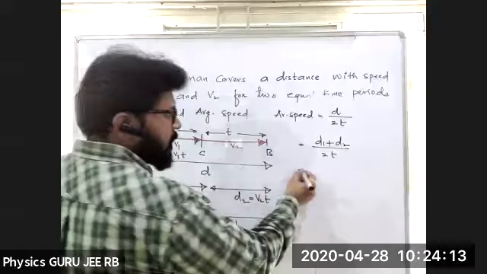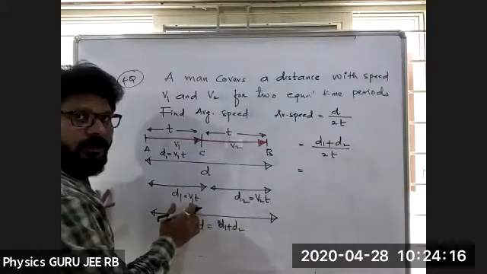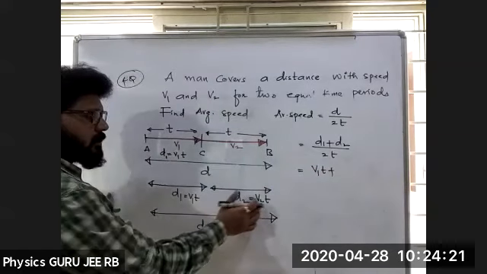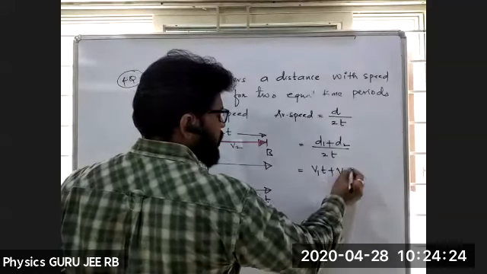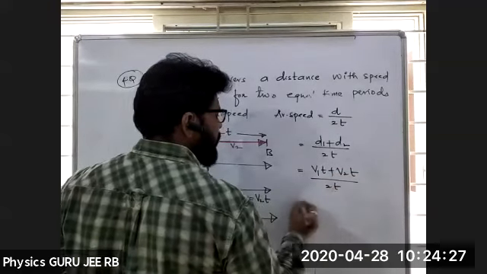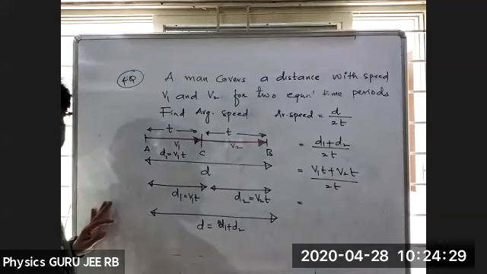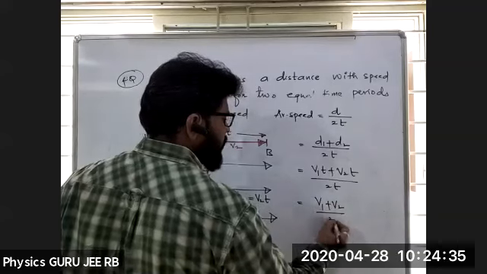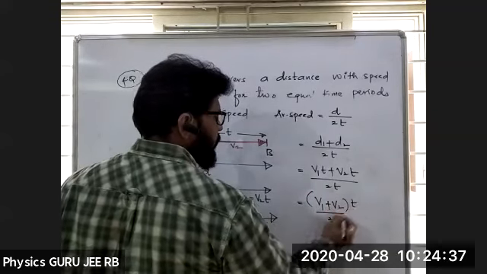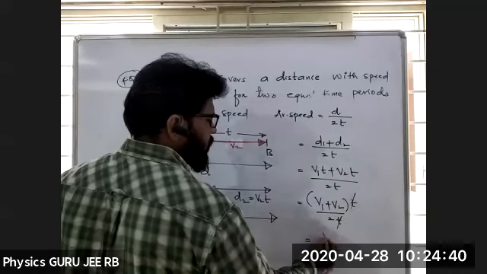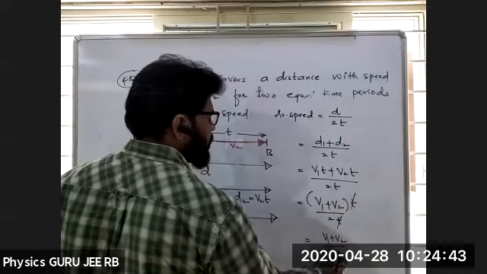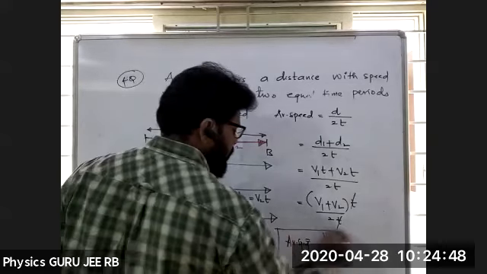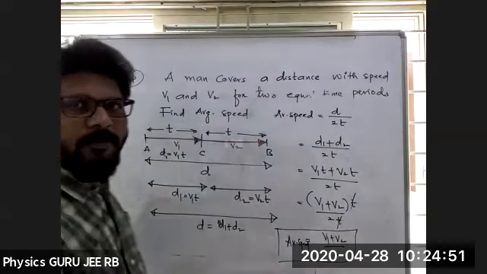So what is D1? Try to substitute there. V1 into T plus V2 into T, divided by 2T, right? That's all over. Here, if you take T as common, T cancels with T. So what is left over? V1 plus V2 divided by 2. This is nothing but the average speed. I think it matches one of the options in the problem, right?